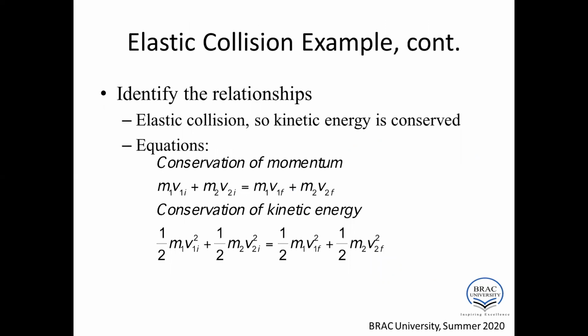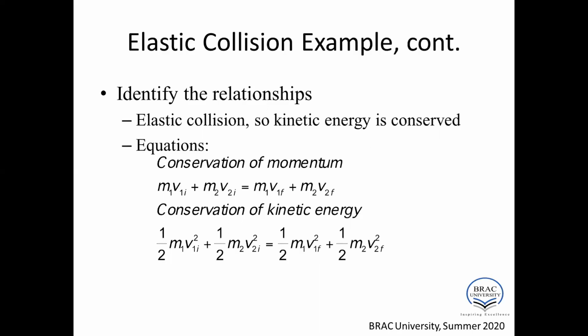Now, an elastic collision example. In case of elastic collision, first identify the relationships. In elastic collision, kinetic energy is conserved, and also momentum is conserved. So the equations are here. First one is conservation of momentum: M1 V1I plus M2 V2I is equal to M1 V1F plus M2 V2F. Here M1 and M2 are the masses of the two objects, V1I and V2I are the initial velocities of the two objects before collision, and after collision V1F and V2F are the final velocities of the objects. Okay.